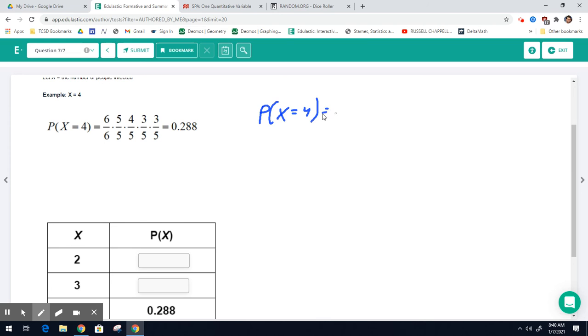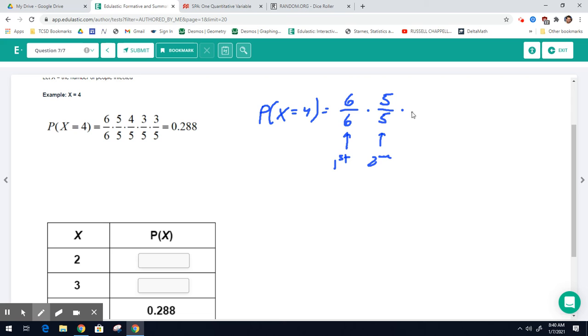Okay. So first off, the first person, right? You have 6 people out of 6 people that could be the first person. So this is the first person infected times. Now, once the first person is infected, there's now only 5 people that person can visit, but it could be any one of the 5. So this is going to be the second person times. Now, so now 2 people have it.